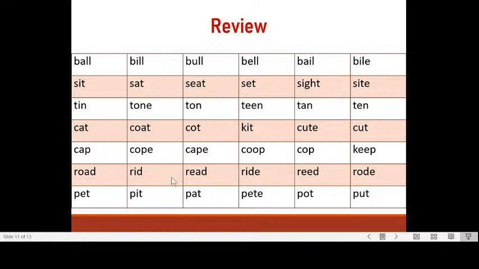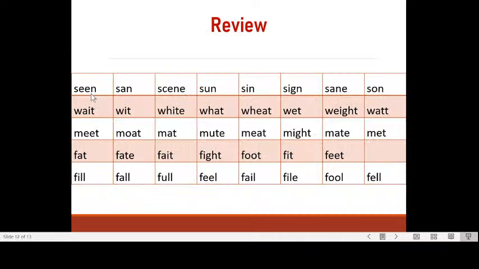Road, rid, read, ride, read, and road. Pet, pit, pat, peat, pot, and put. Seen, sane, sun, sin, sign, and son, like my son and daughter. Wait, wit, white.